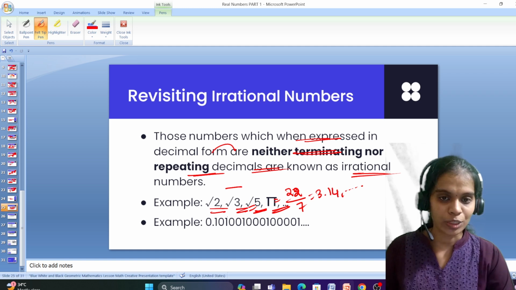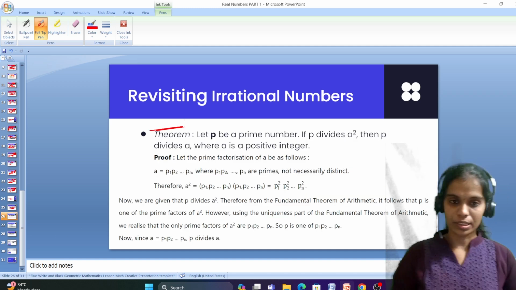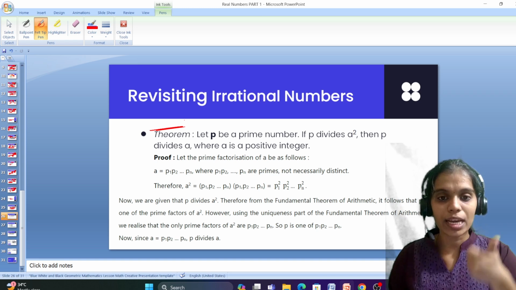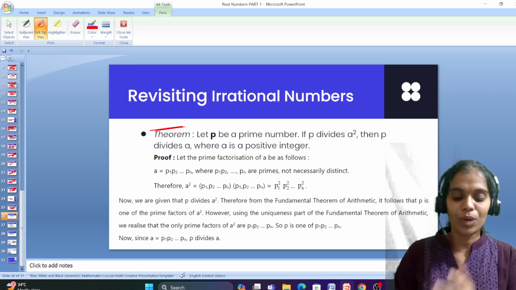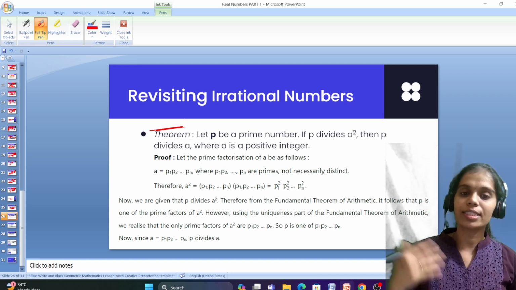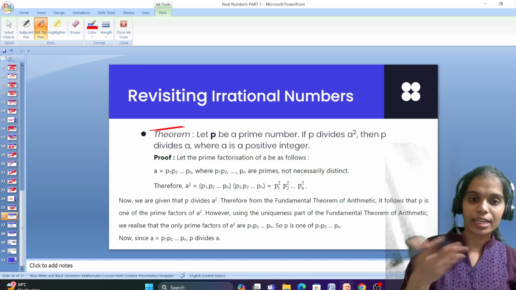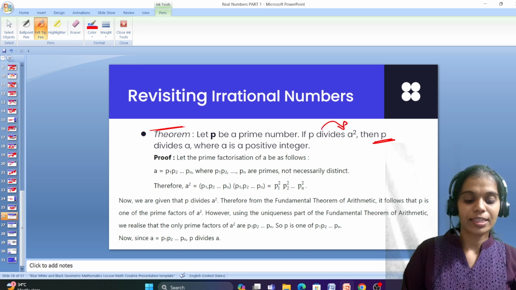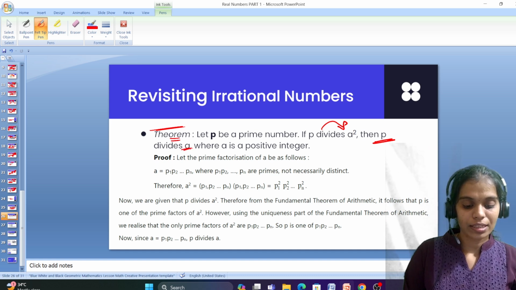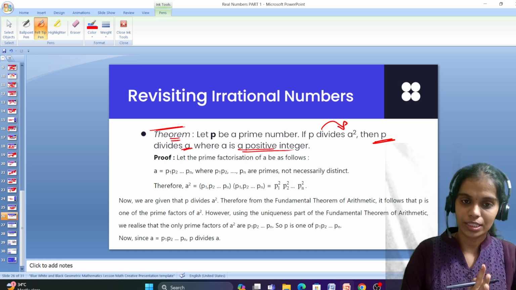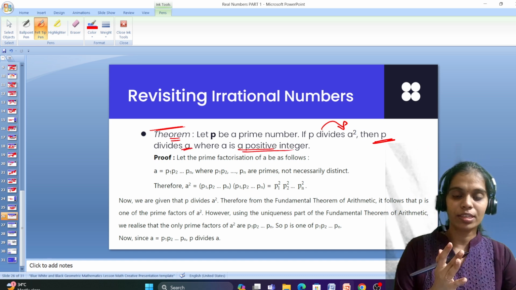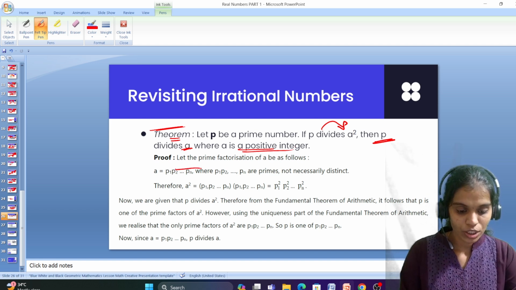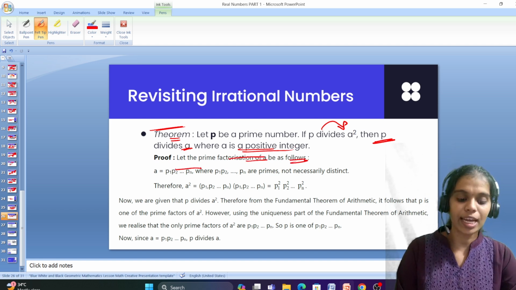Which cannot be expressed. Then one theorem is there. What does this theorem state? Let p be a prime number. I'm taking a prime number and I'm naming it as p. If p divides a square, so p is a prime number that can divide a square, then p divides a, where a is a positive integer, and other than positive integer I have no other values. Okay, so let the prime factorization be as follows.